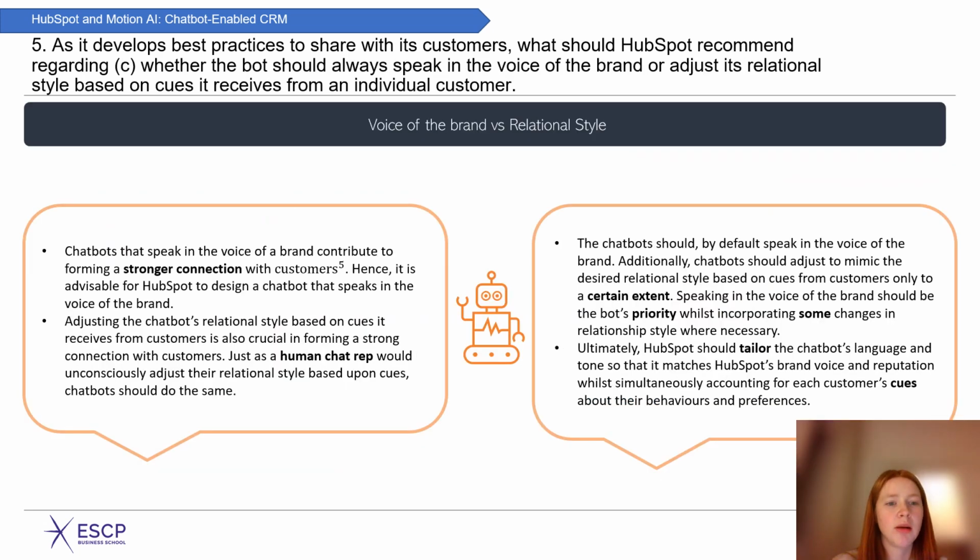HubSpot should focus on optimizing its strategic customer relationship management at the organizational level. Strategic customer relationship management is a complex set of activities that recognize differences between customers and the value to the firm. Strategic CRM also shapes the interactions between company and customer in order to maximize customer lifetime value.